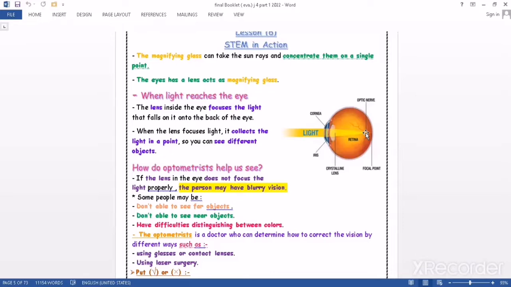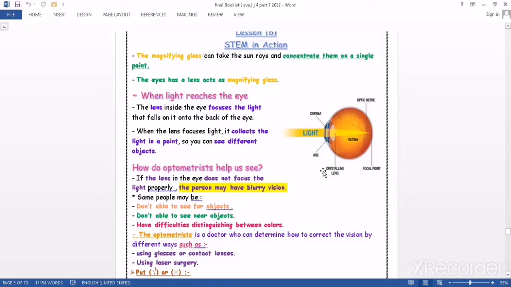So we need to collect any information that our eyes will focus from the external stimuli in just one point on the back of the eye.